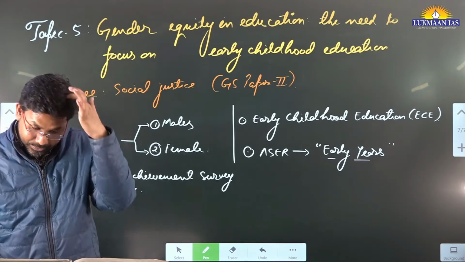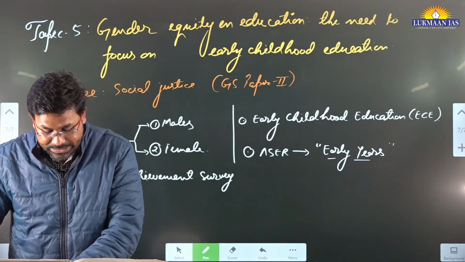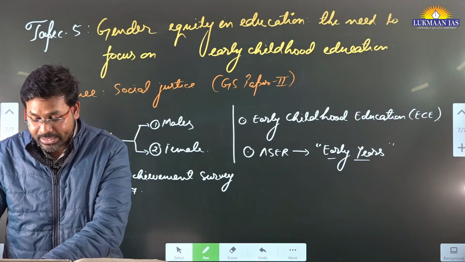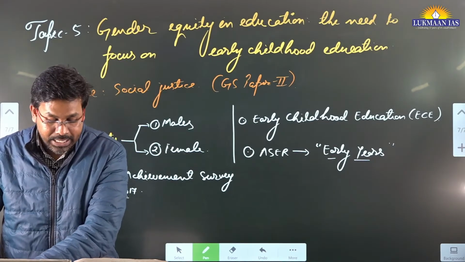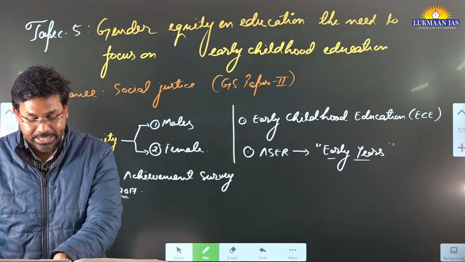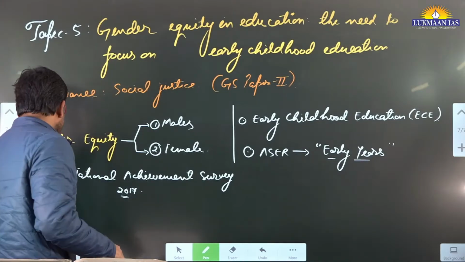This article also says the gender gap widens with progressive levels of education owing to greater barriers to schooling that girls face due to social norms and deeply ingrained gender stereotypes, correlated with biological factors such as adolescence.